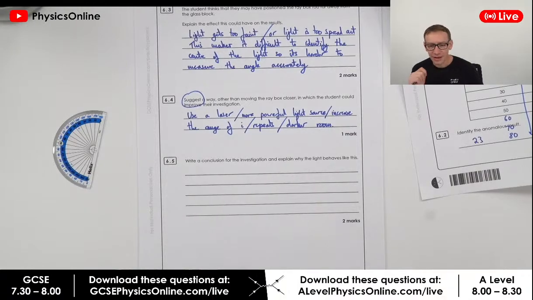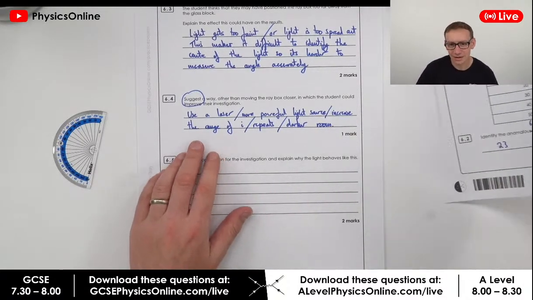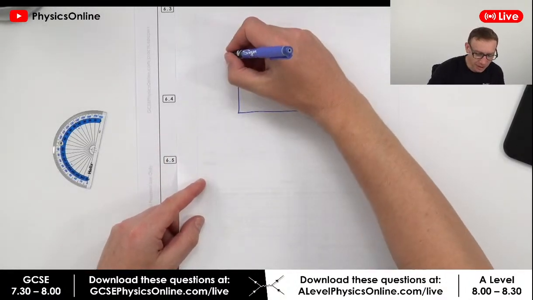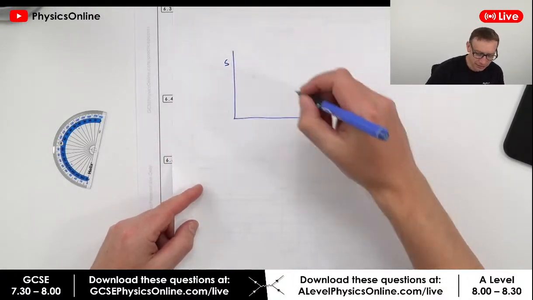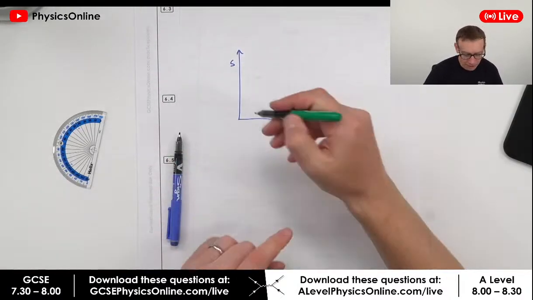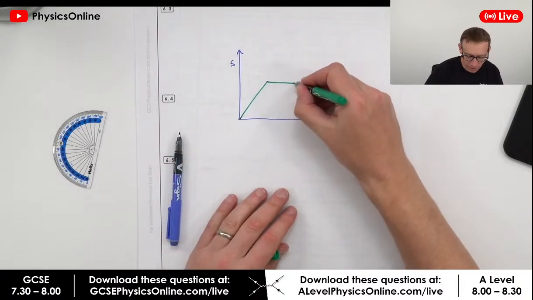Right, maidenless. Can gradients have a unit? Yes, they can. So for example, if you look at a graph, maybe we've got a distance time graph, and you're looking at the journey of an object, maybe something like this.